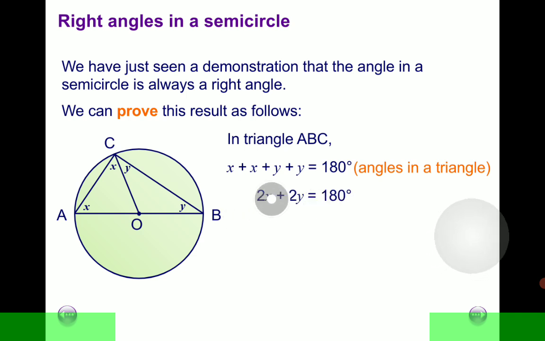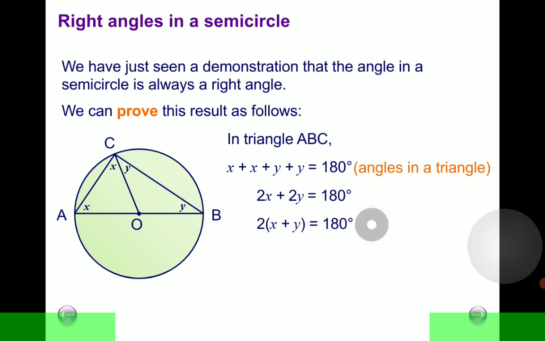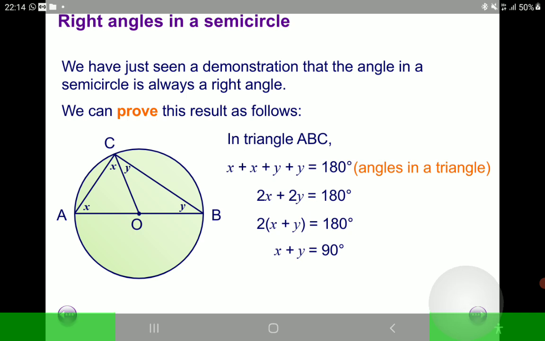Take note that we have a 2 here, we have a 2 there. This left hand side can be factorized to produce 2 open brackets x plus y. From here, 2 open brackets x plus y, and then go ahead, divide both sides by 2. You end up getting an equation in x and y.